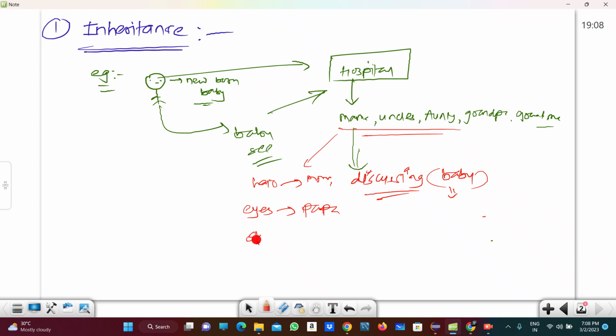And someone is saying that the skin color is fair, and it looks like her auntie, right? So what is meant by that? It means people are saying that the newborn baby acquires properties of her parents or her grandparents.